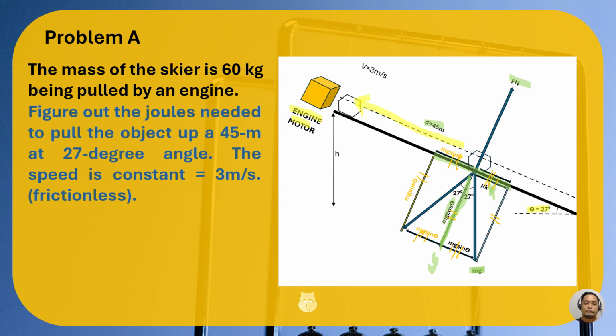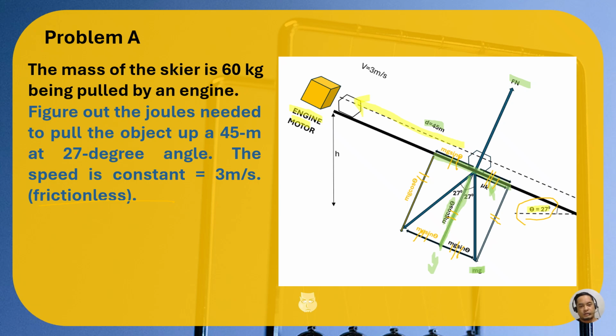So figure out the joules needed to pull the object up 45 meters at an angle of 27 degrees. Then the speed is constant this time. When the speed is constant, velocity is constant, and the acceleration is zero. And it's frictionless, no friction this time.